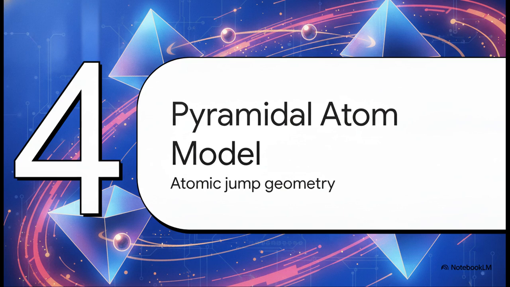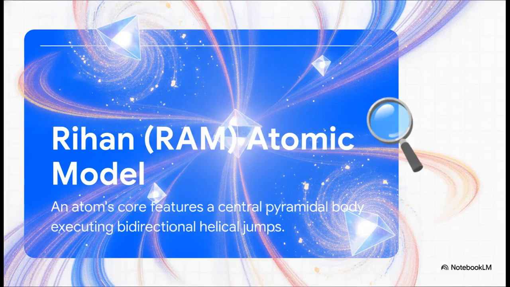Part 4, the pyramidal atom model. Let's look at the specific geometry of an atomic jump. So what exactly is the structural engine making all this possible? Let's check out the Rihan atomic model, or RAM for short. This is a framework where the atom's core actually features a central pyramidal body. And this unique shape executes periodic, vertical, bidirectional helical jumps.